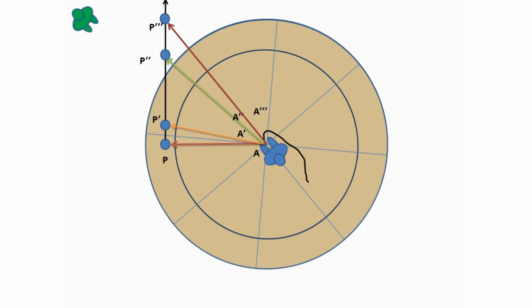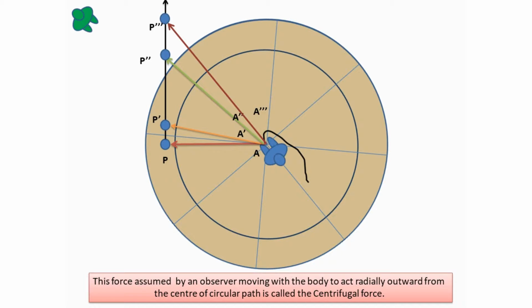Thus, for the blue man who was observing from the rotating frame of reference, there is a force acting on the ball radially outwards, due to which the ball is going farther away from him. This force, assumed by an observer moving with the body to act radially outward from the center of the circular path, is called the centrifugal force.